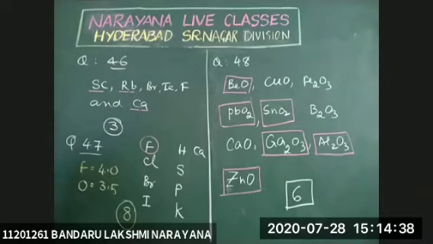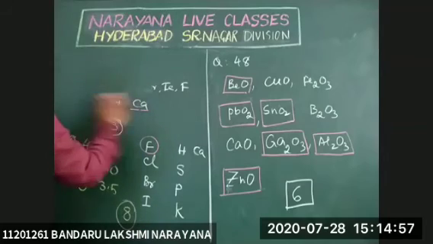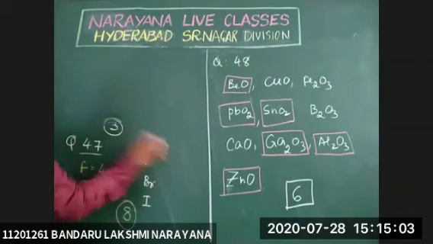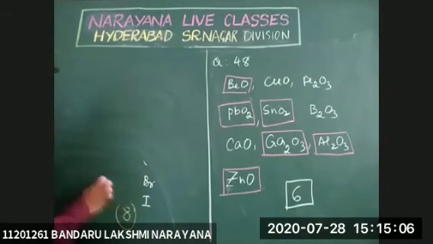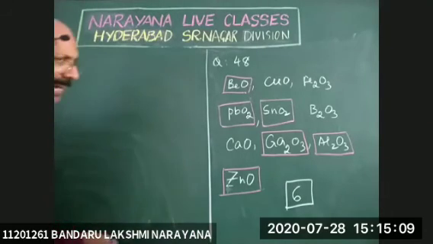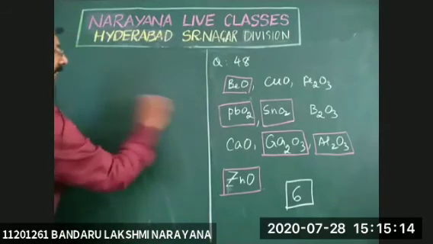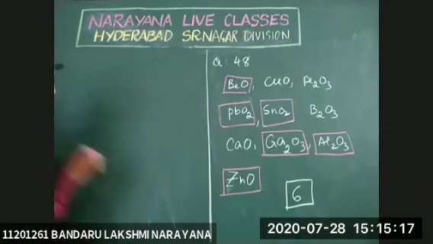Question number 49. Calculate the electronegativity value of chlorine on Mulliken scale, given IP and EA. It is very simple when you know the formulas. Electronegativity values depend upon the units of ionization potential and electron affinity, because they are taken in electron volt per atom, kilocalories per mole, or kilojoules per mole. Based on the units, the denominator changes.